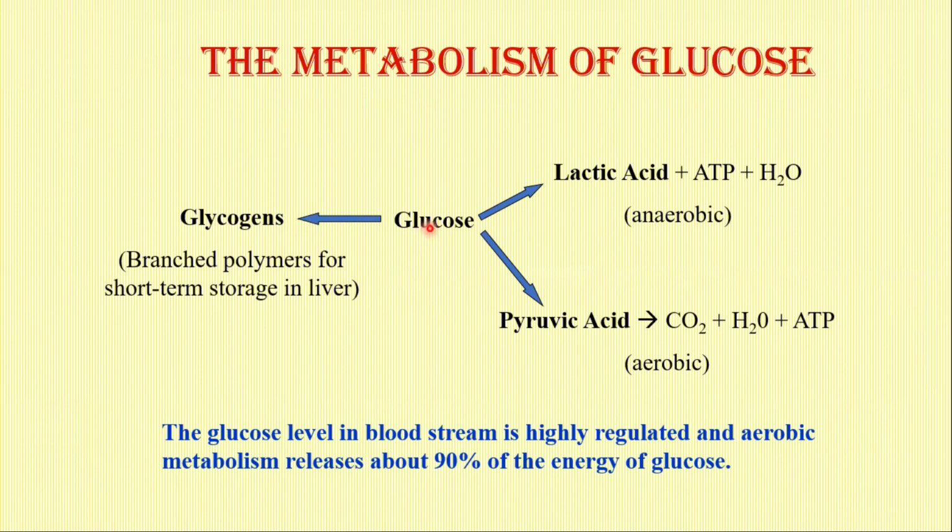And if the glycogen level falls beyond the fixed limit, then the fats get converted into glucose and stored as glycogen. However, 90% of the metabolism of glucose gives rise to pyruvic acid and carbon dioxide. And the pyruvic acid, once formed, is converted into acetyl-CoA and enters the citric acid cycle, as shown in the next.